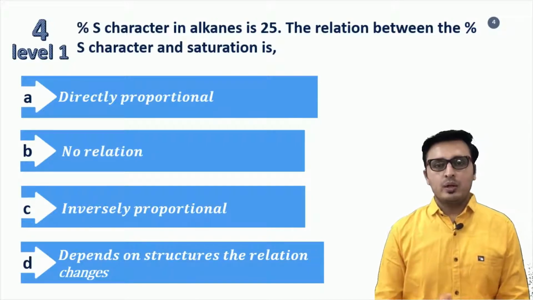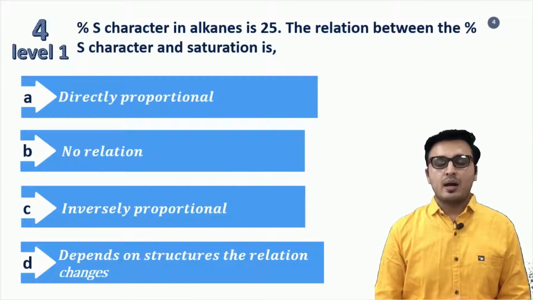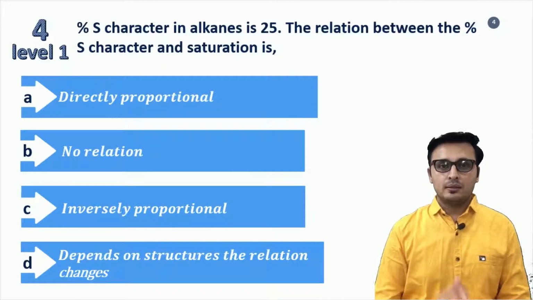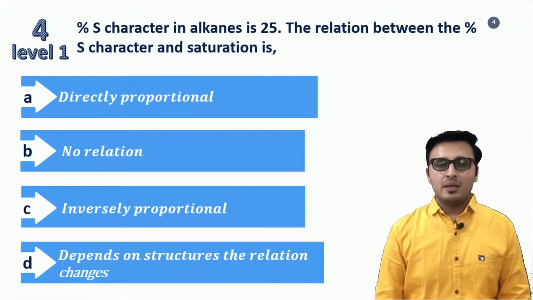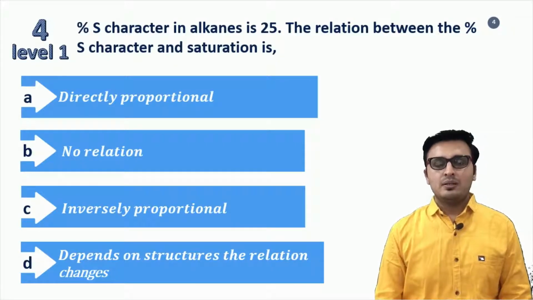In sp2 hybridization, the 1 s orbital and 2 p orbitals are involved, and therefore the percentage is calculated as 33.33%.